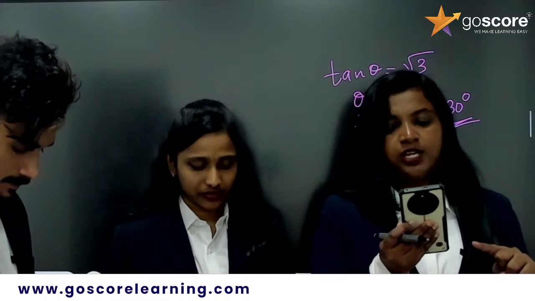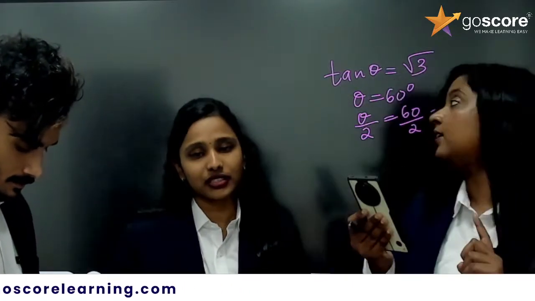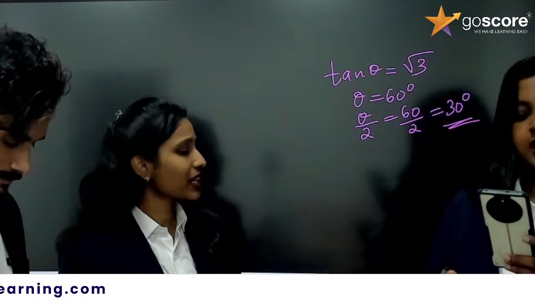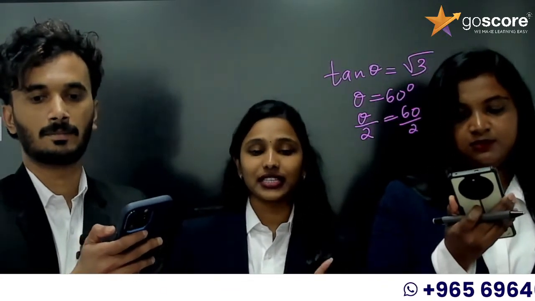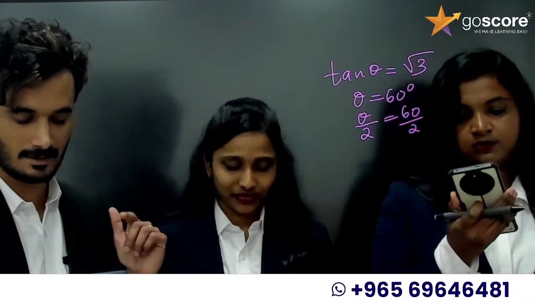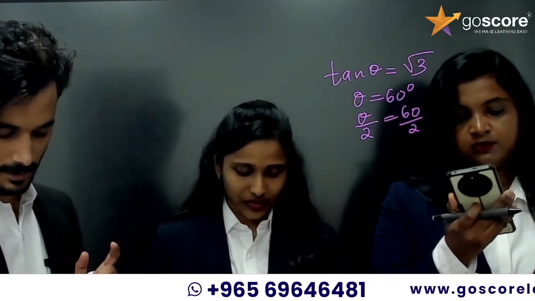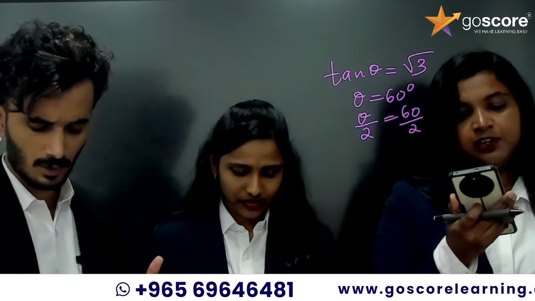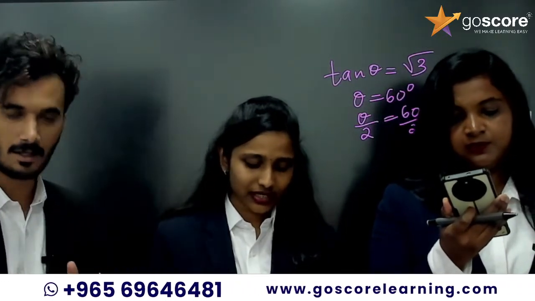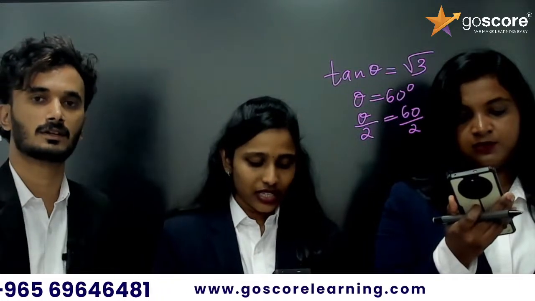Tan theta is root 3, then theta by 2 is 30 degree. Yeah, that's it. Everything clear? I hope all your doubts are cleared now. So anything, you can WhatsApp to that number. The number is scrolling in the chat box. It is scrolling on our screen. I want the solution. Yeah, definitely we will send it. You can share that question to our WhatsApp number.